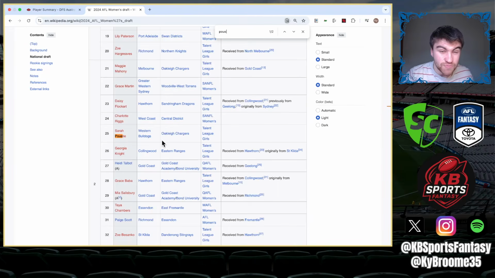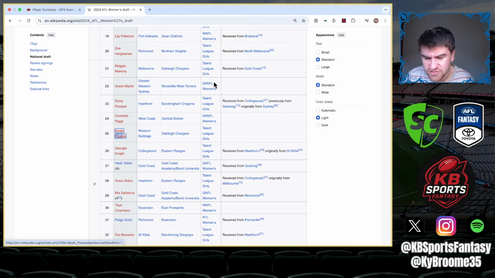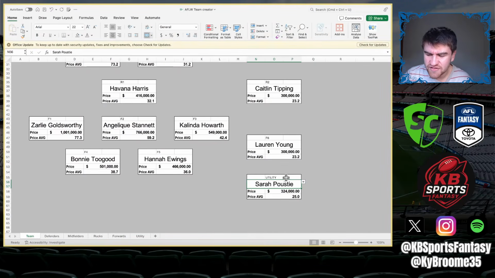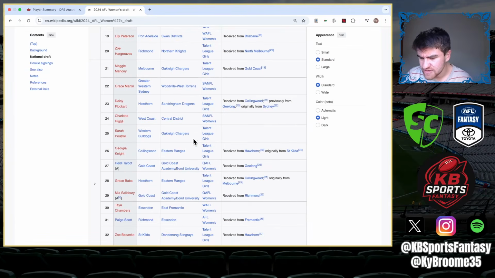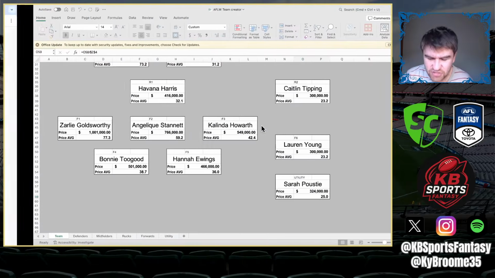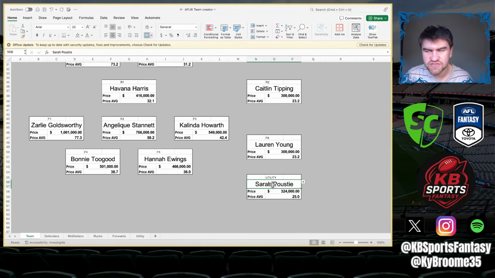She was drafted to the Western Bulldogs. Western Bulldogs were a pretty poor side, so I expect her to get games. I'm pretty sure from my research she was on a wing, I want to say, maybe as a midfielder. But yeah, I think that she'll be one that could play early and get some good points on the board, given her Coates League form, I believe. If I just remember correctly, Oakleigh Chargers Talent League girl. So yeah, that was from the Coates League, her numbers. So yeah, I think she's one that could really surprise people and do well and outscore that 25.